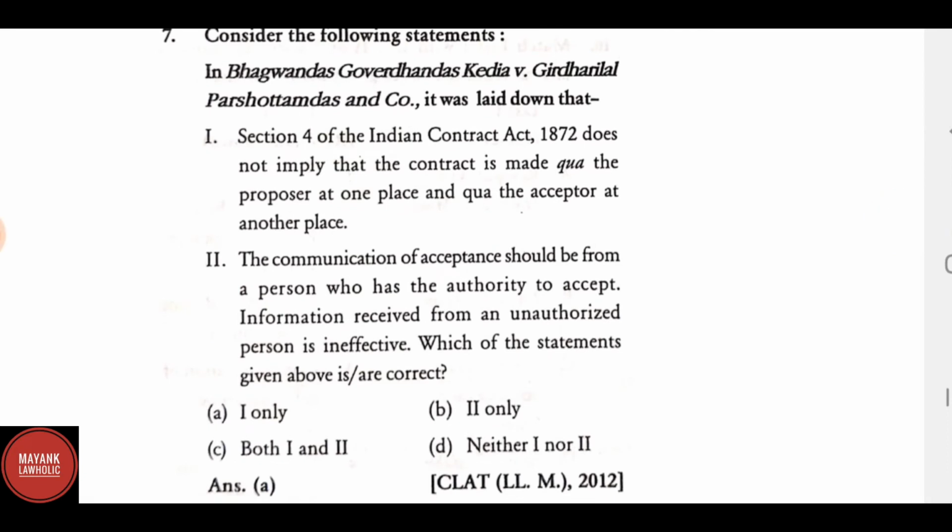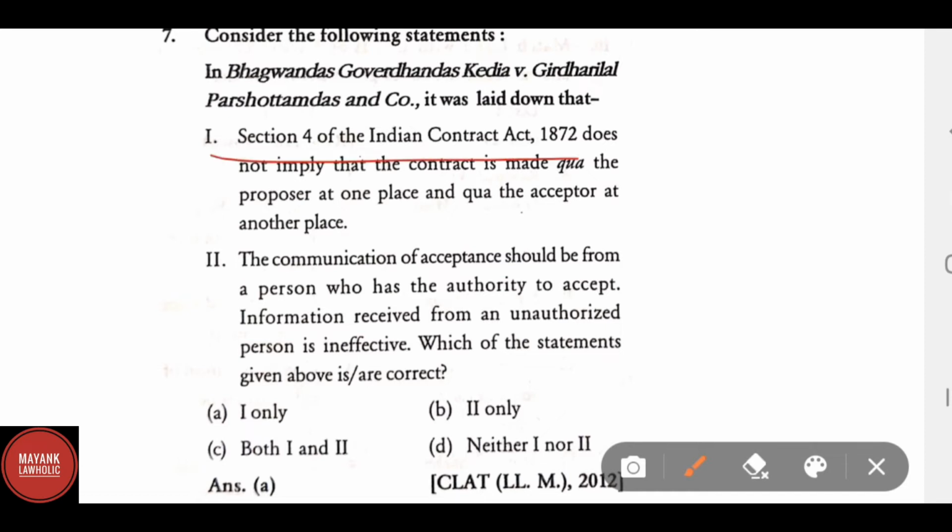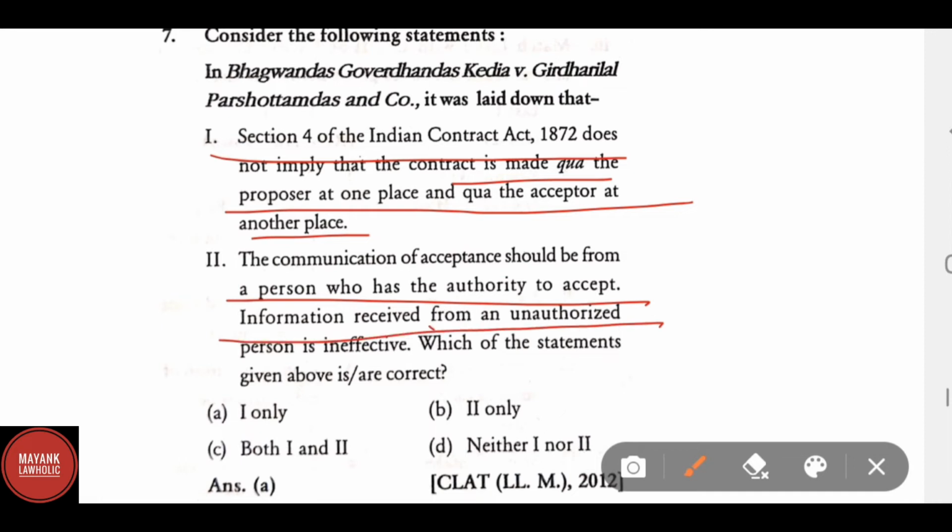Consider the following statements. In Bhagwan Das Kedia versus Girdhari Lal Purushottam Das and Company, it was laid down that statement 1, Section 4 of the Indian Contract Act 1872 does not imply that a contract is made qua the proposer at one place and qua the acceptor at another place. Second statement, the communication of acceptance should be from a person who has authority to accept. Information received from an unauthorized person is ineffective. Which of the statements are correct? Only one is correct. We have already discussed this question.